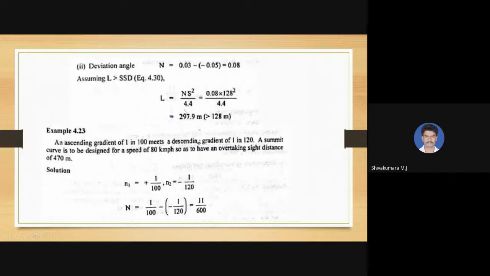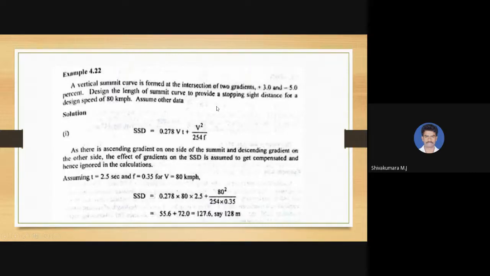So after calculation of the value of S, we can calculate using the condition, which can be assumed accordingly. So whichever condition it satisfies, we have to finalize that value. So the value of the deviation angle and then the value of the sight distance are required for the calculation.